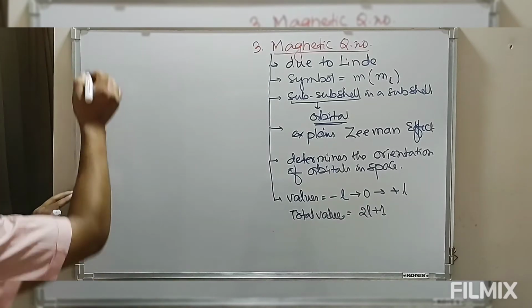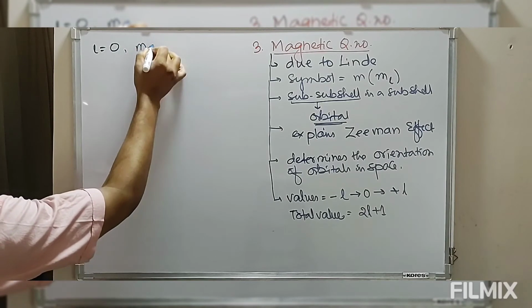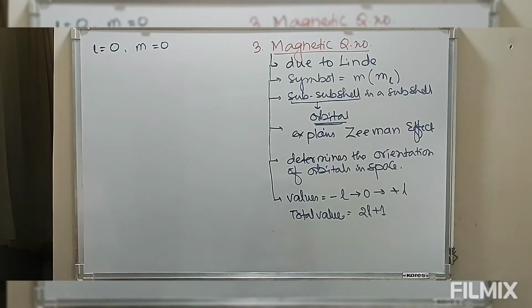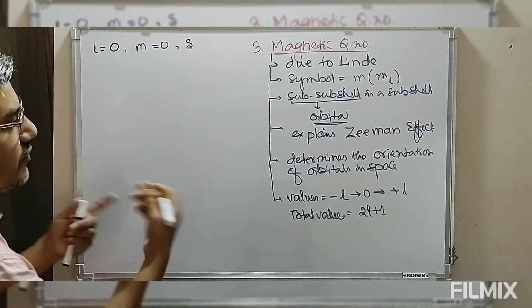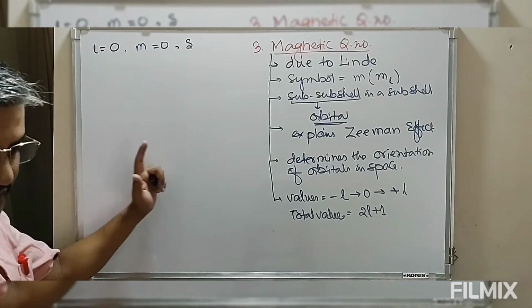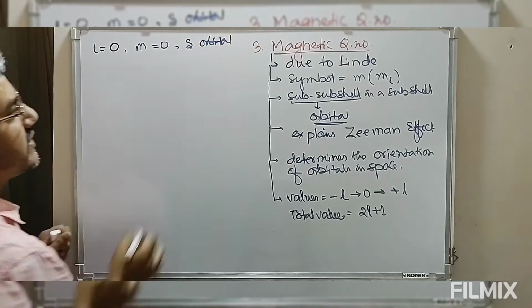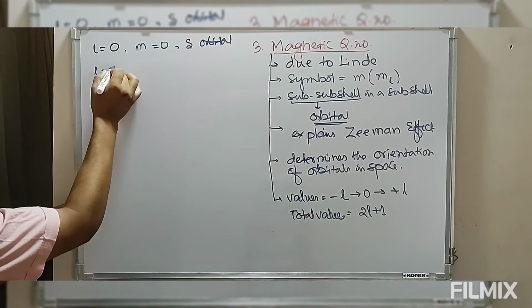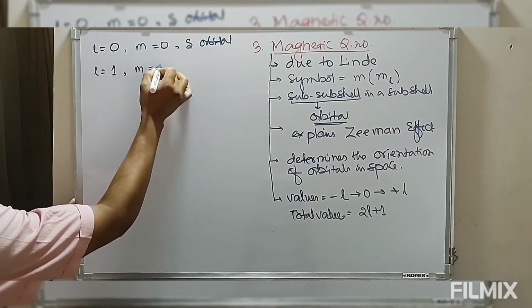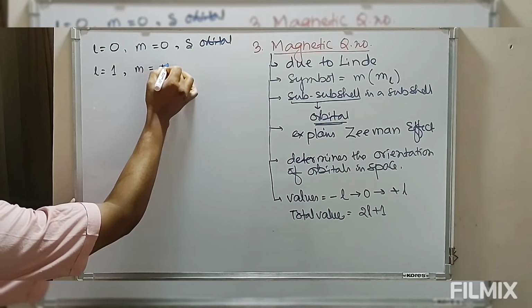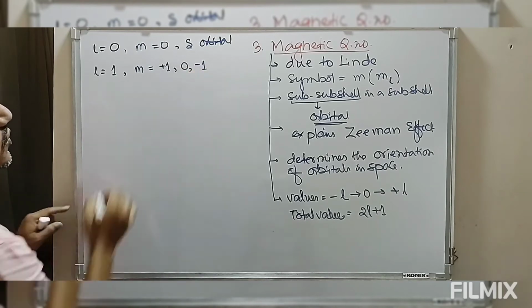Now look at this. If l equals 0, then the magnetic quantum number m will always be 0. This is s, so we have only one orientation, the s orbital. If l equals 1, then the possible values of m are plus 1, 0, and minus 1.